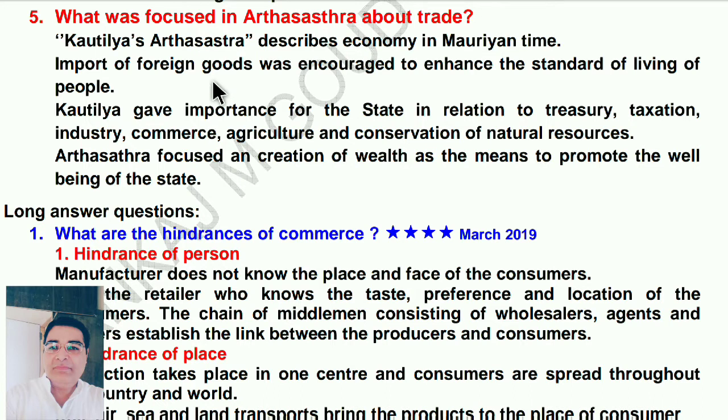Kautilya gave importance for the state in relation to treasury, taxation, industry, commerce, agriculture, and conservation of natural resources. Arthashastra focused on creation of wealth as the means to promote the well-being of the state.